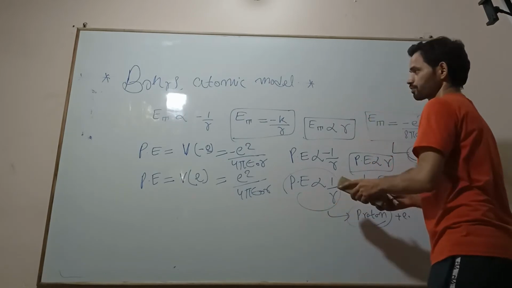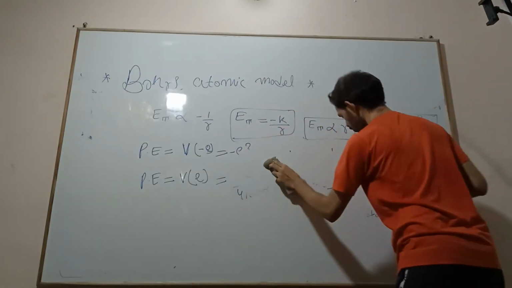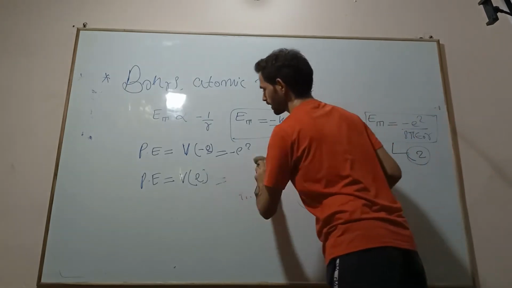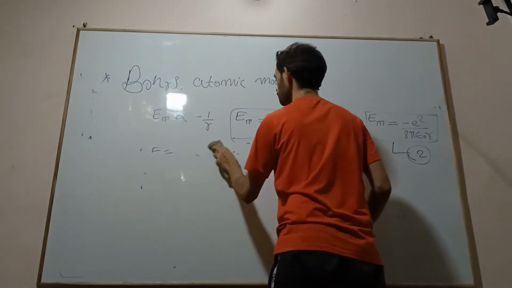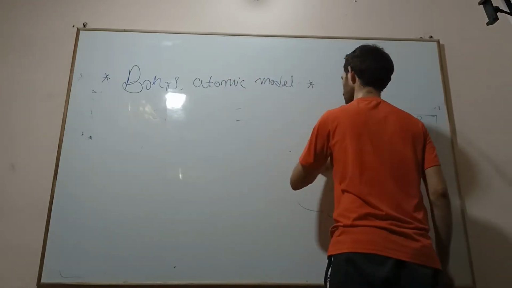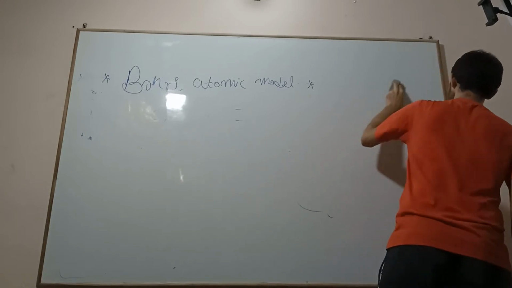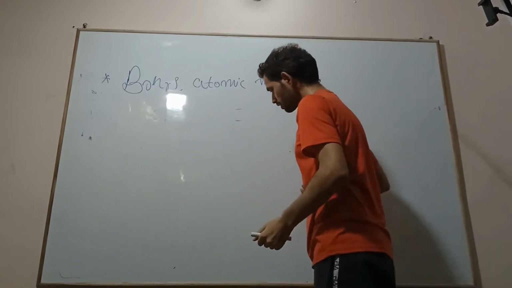Now we will see that according to classical electromagnetism, any moving particle must release energy.